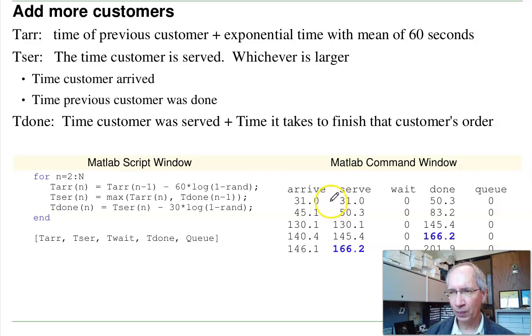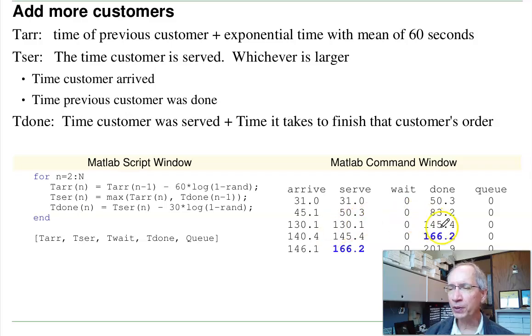So for example, the customer arrived at 31 seconds, nobody was in line, they're served at 31, finished at 50. Next customer arrived at 45 seconds. When that customer arrived, the previous customer wasn't done yet, so I'm not going to get served until I get to 50 seconds, until the previous customer is finished. That customer finishes at 83 seconds. Next customer arrives at 130 seconds. The previous customer was finished, so I'm served right away. I finish at 145. Next customer arrives at 140.